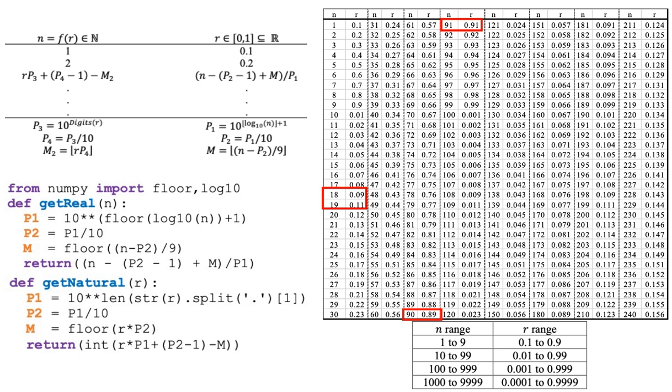P1, m, and p2 use the floor function. Digits, which you'll see on the left side there, is a function that provides the number of digits past the decimal a number between 0 and 1 has. So for instance, 0.91, which is highlighted, has two digits. It's highlighted on the right-hand side. It has two digits, not an infinite number, because trailing zeros are excluded in this digits function. The equations are also shown in Python format on the left side of the screen.